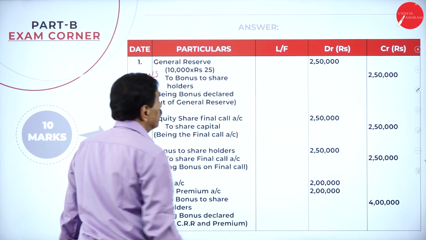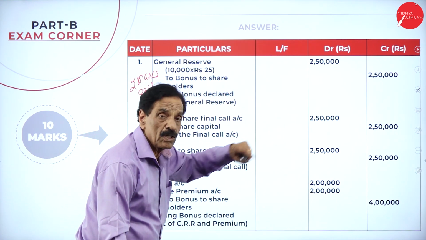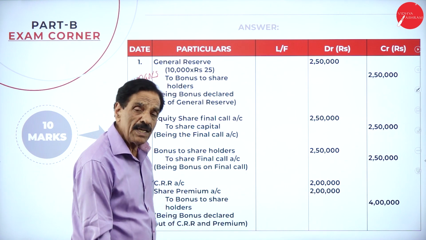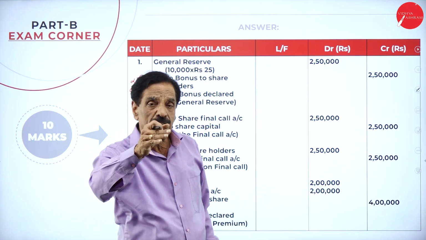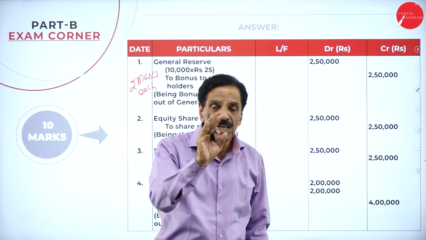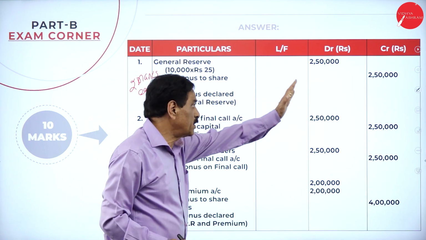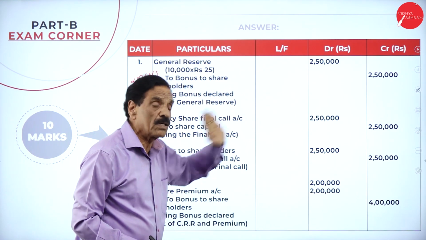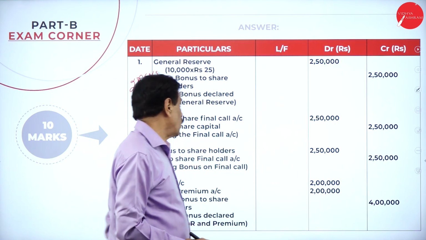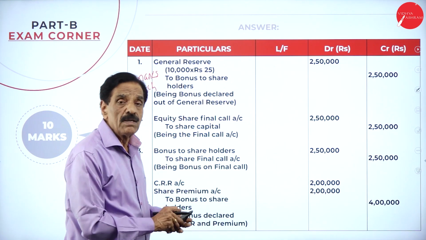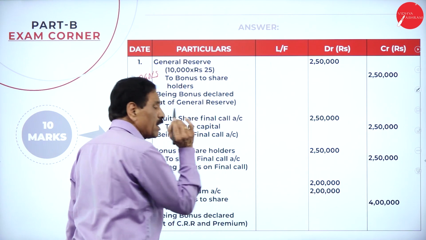What's the first entry? General reserve account debit to bonus to shareholder account, meaning bonus has been declared out of the general reserve. How much? 10,000 shares of 100 each, 75 paid up. What's the balance? 25. 10,000 into 25 is 2,50,000. What's the entry? General reserve account debit to bonus to shareholder account. Then make the final call: equity share final call account debit to equity share capital account. Give the final call as a bonus: bonus to shareholder account debit to share final call account.